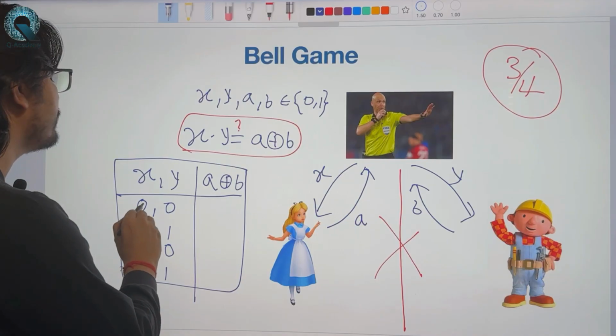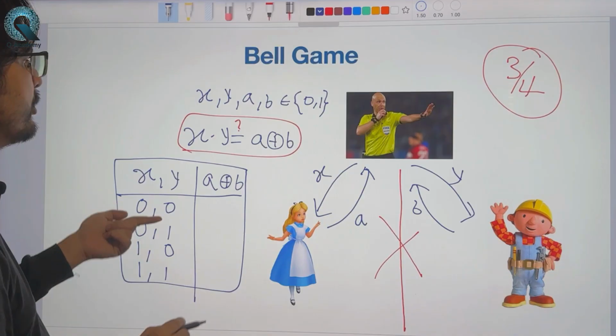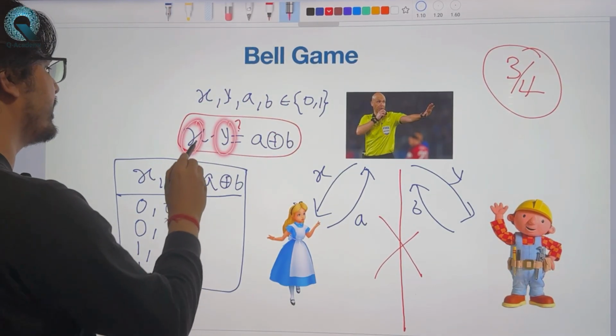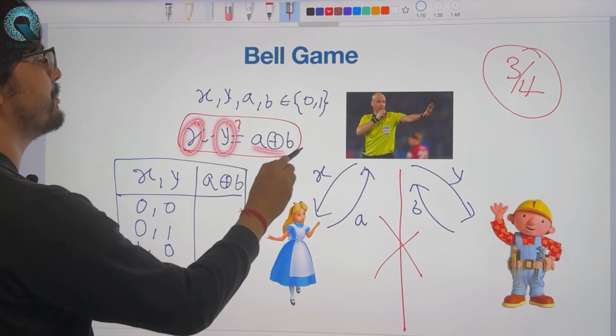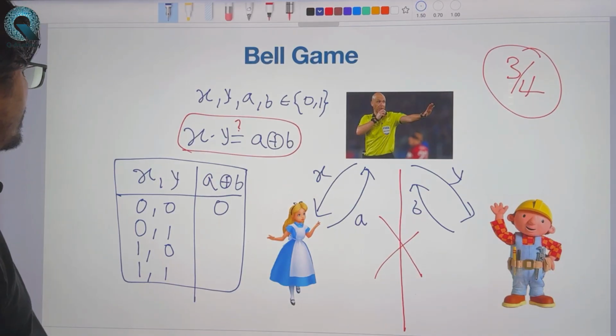Now when X is equal to 0 and Y is equal to 0, A plus B has to be equal to 0, because X is 0, Y is 0 and 0 dot 0 is 0. So A plus B has to be 0.